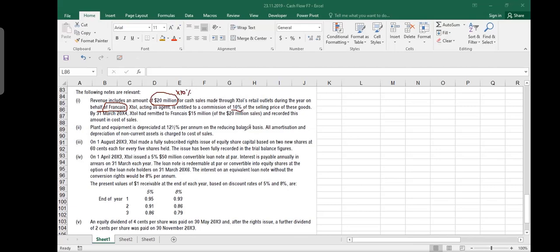By 31st March 2004, Extol had remitted to Francis 15 million of the 20 million sales and recorded this amount in cost of sales. So what he did is that in revenue he added 20 million, and in cost of sales he added whatever he paid, 15 million. Whereas he should not be doing it, because these goods do not belong to him. He is selling the goods on someone's behalf, and he is only entitled to a 10% commission. So on 20 million, he has only 10%, which is 2 million. So from your revenue figure you should subtract 20 million and add 2 million. Because before he added 20 million, now I take out that 20 million, as it's not my revenue.